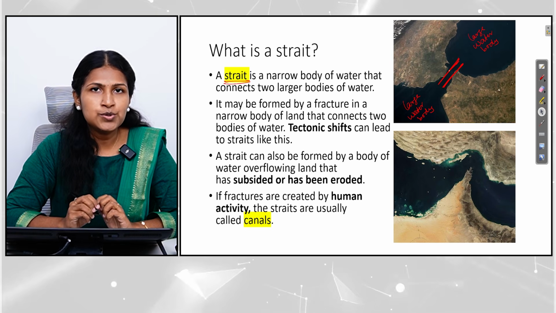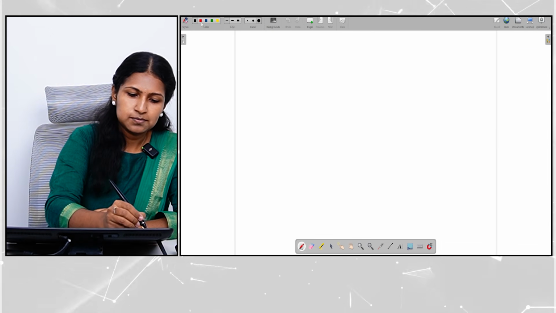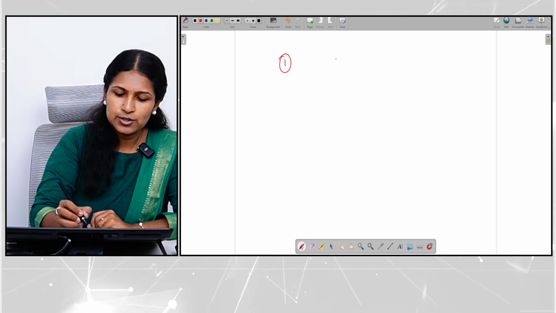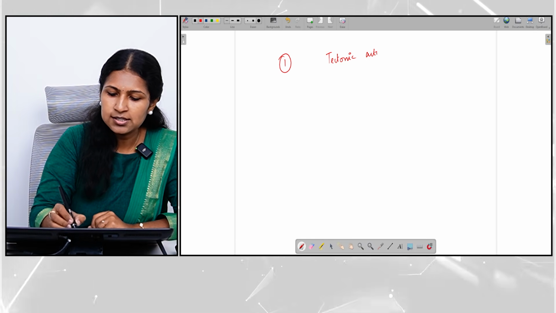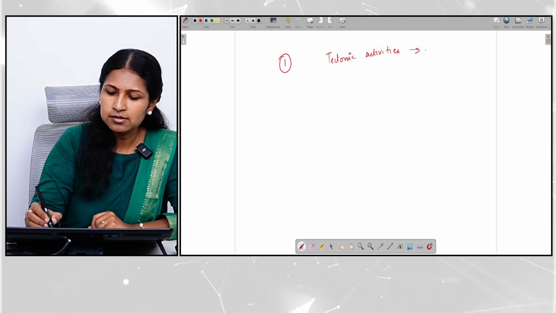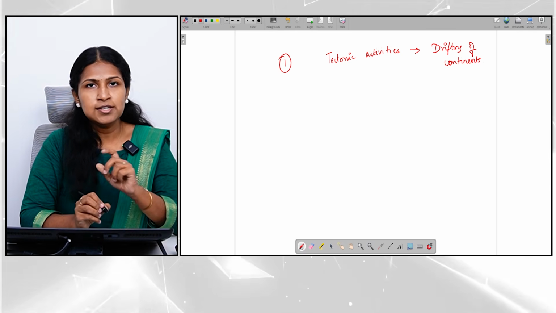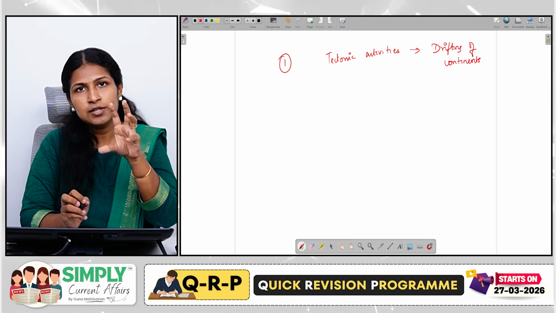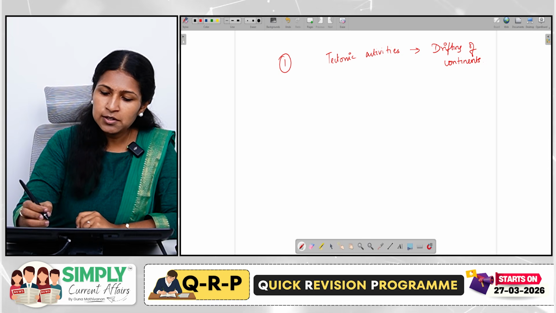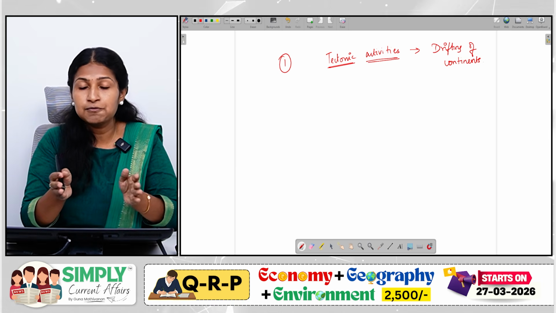Okay. So now we are going to understand how the straits are formed. The straits can be formed due to two major reasons. First is the tectonic activities which result in drifting of continents. So, in the first image, we were discussing the Strait of Gibraltar, right? It is found between the European continent and the African continent. So, as we all know, tectonic activities, that is the movement of plates, is what results in drifting of continents.